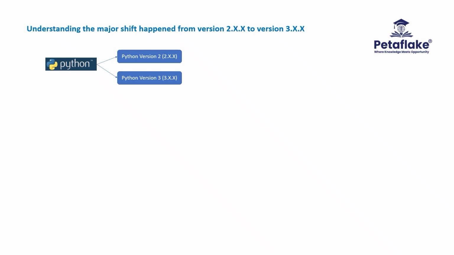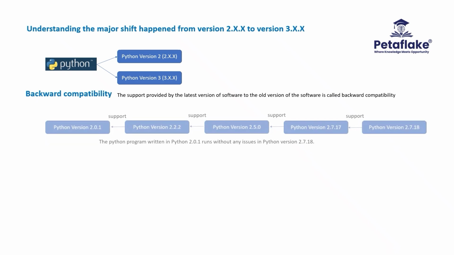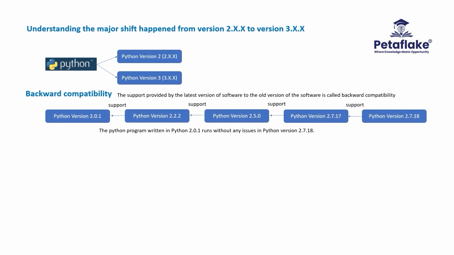PSF ensured that when a new version is released in the market, the programs developed in the older version of Python run in the new version of the software without any issue. The support provided by the latest version of the software to the old version of the software is called backward compatibility. For example, a Python program written in Python 2.0.1 runs without any issues in Python version 2.7.18.